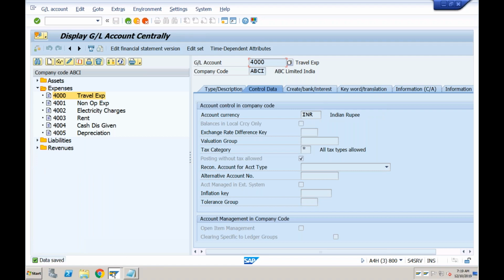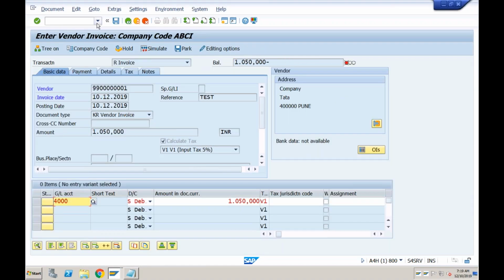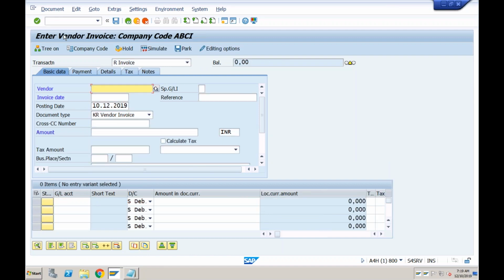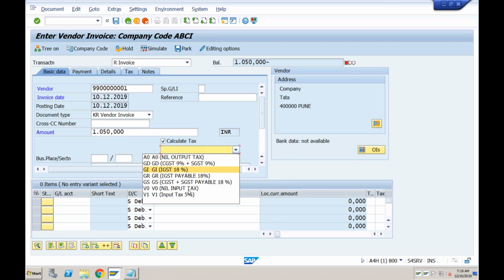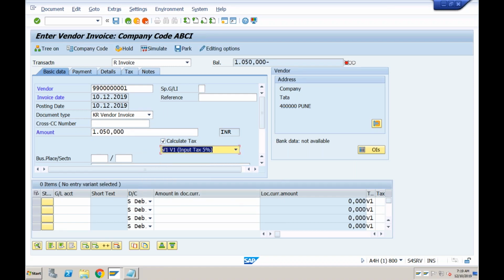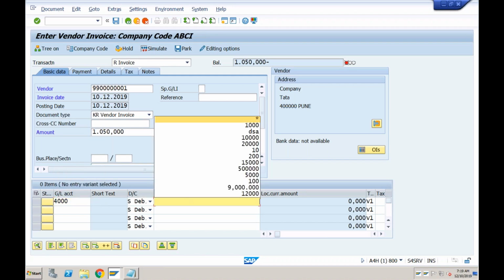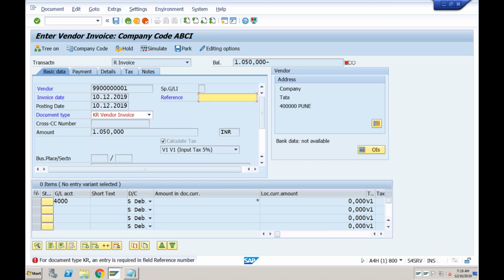Now if you go back once again, let me completely come out again. So I'll go to FB60, vendor, invoice date, amount, calculate tax, and I have to select the tax code, which is V1. Again, if I select my GL account 4000, star, just press enter. See, now I'm not getting the earlier error. It is a different error, difference is mandatory. So I'll just enter the reference.